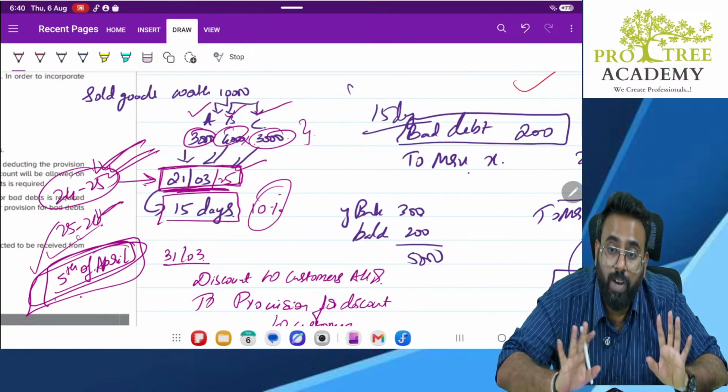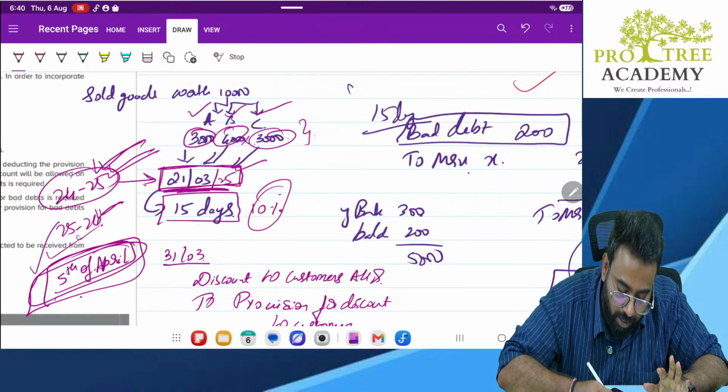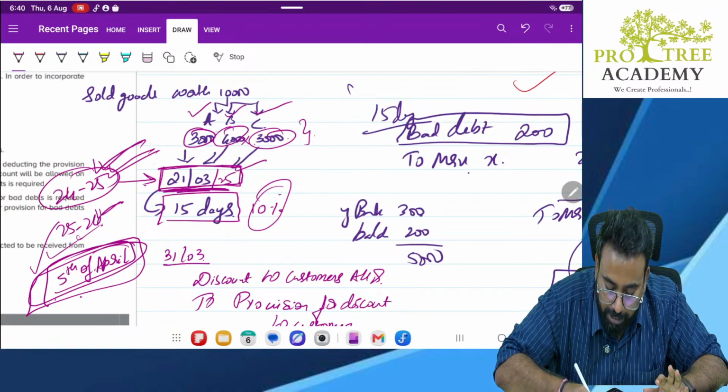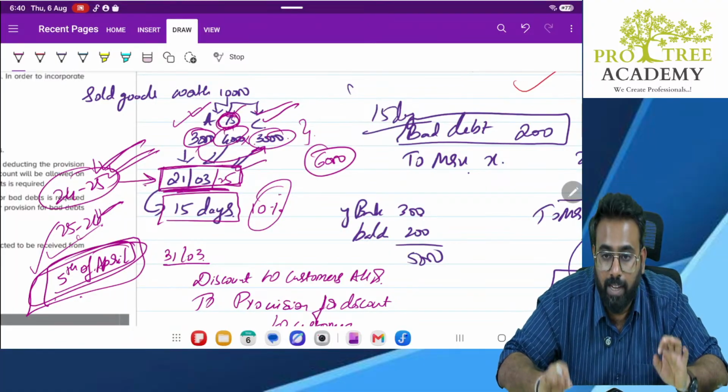So how much are you expecting? I am expecting this person and this person. So what is the total? 3,000 plus 3,000 is 6,000. So I am expecting 6,000 to be collected before 5th April. So on this 6,000 I can make a provision.